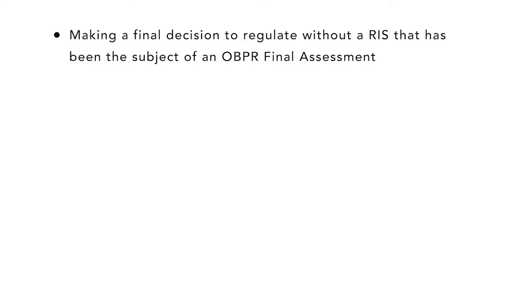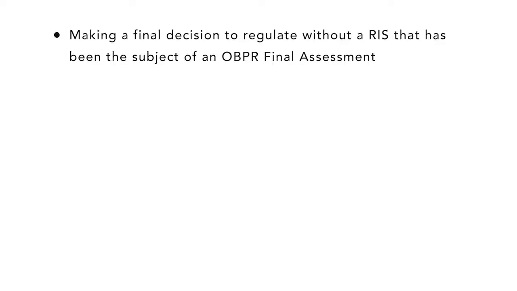To encourage agencies to produce the best RIS possible, OBPR generally relies on the first 4 options. This reflects the fact that the RIS process is primarily the responsibility of the agency. However, serious departures from best practice may lead to a finding of non-compliance. Serious departures can include making a final decision to regulate without a RIS that has been the subject of an